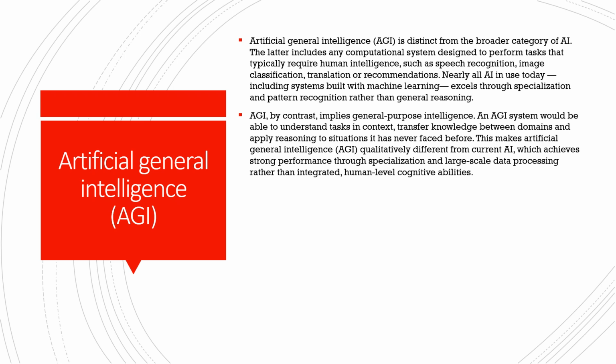Artificial general intelligence is different from the existing AI because it implies general-purpose intelligence. An AGI system would be able to understand tasks in context, just like humans. It will be able to transfer knowledge between domains and apply reasoning to situations it has never faced before. It will also be able to understand the context. For example, if a certain task is being asked to be performed,